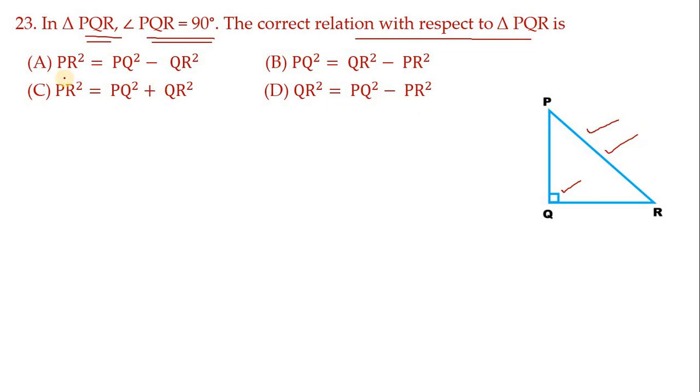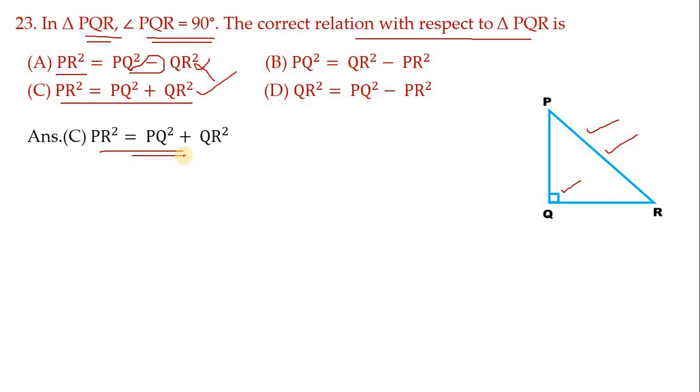Where is PR square? PR square is here, but there is a subtraction symbol, so it cannot be. This cannot be. Come to the next one: PR square is equal to PQ square plus QR square. So this is the correct option. No need to go for these two; if you want, you can check them. So the correct option is D. Move on to the next one.